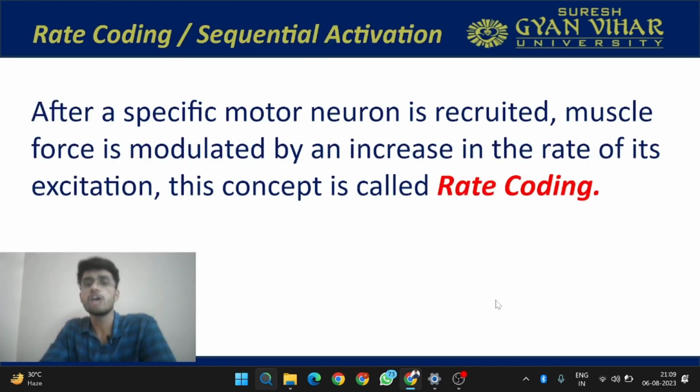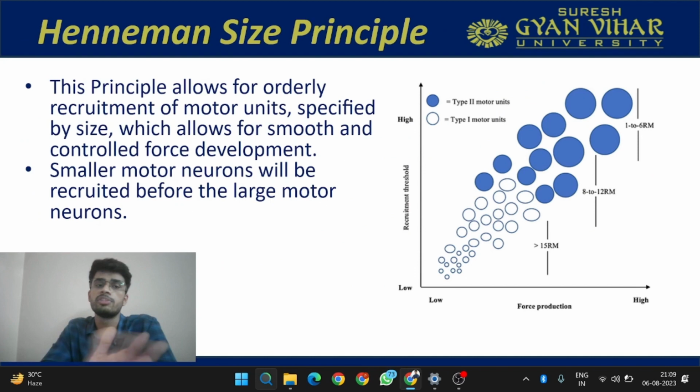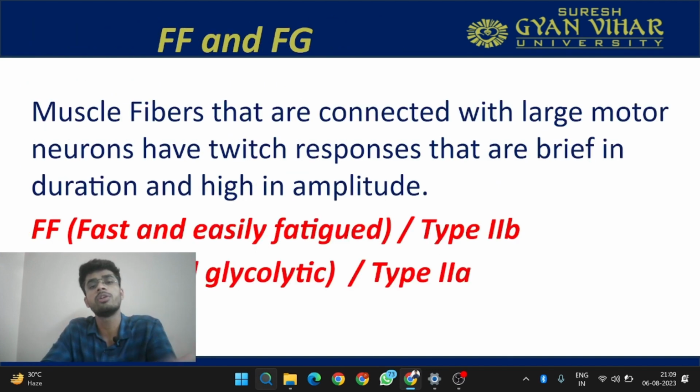Now this was all about the recruitment, how the recruitment was happening. Recruitment was happening by the activation of the alpha motor neuron, and then the Henneman size principle was followed, and the orderly recruitment of motor units was occurring. First smaller motor units, then the large motor units were taking part in the contraction. We also read about the muscle fiber types. They can be differentiated into type 1 and type 2, and type 2 can again be divided into type 2A and type 2B.